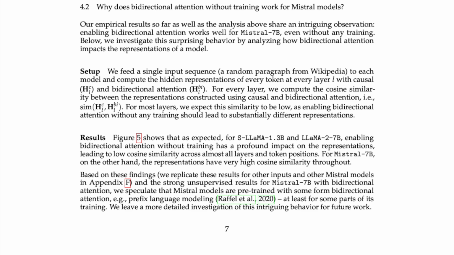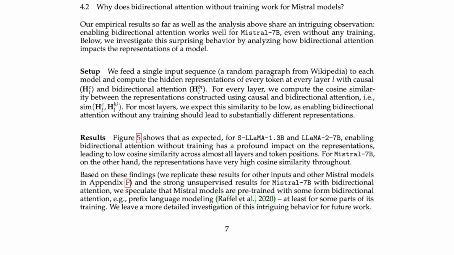We feed a single input sequence, a random paragraph from Wikipedia, to each model and compute the hidden representations of every token at every layer l with causal (H^C_l) and bidirectional attention (H^B_l). For every layer, we compute the cosine similarity between the representations constructed using causal and bidirectional attention, i.e. sim(H^C_l, H^B_l). For most layers, we expect this similarity to be low, as enabling bidirectional attention without any training should lead to substantially different representations.